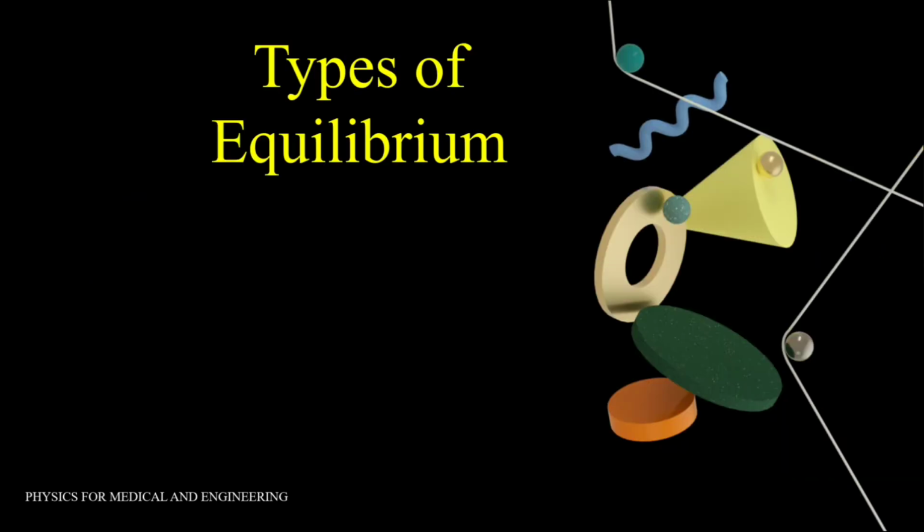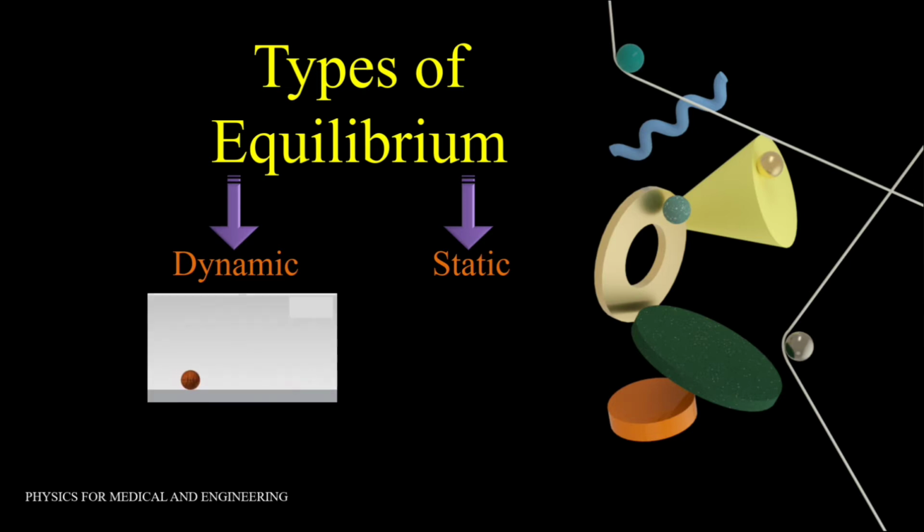Now the next point is types of equilibrium. Equilibrium is classified as dynamic or static equilibrium. The next question that arises is, what is static equilibrium and how is it different from dynamic? If the body is in an equilibrium state but still continues to move with uniform velocity, it is known as dynamic equilibrium.